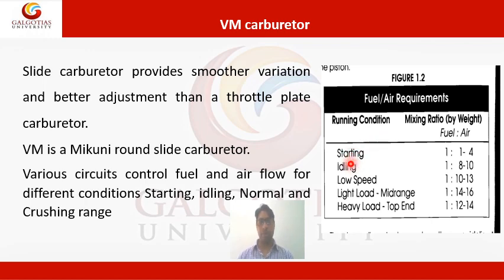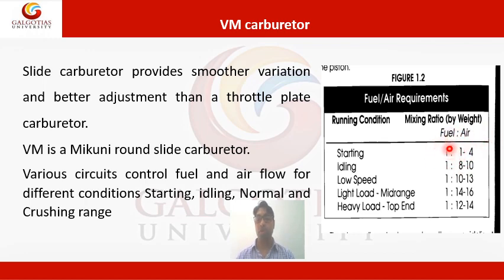If I explain again, in these five types of running condition, one is starting, then idling, next is low speed, then light load, and then heavy load. So we are using different mixing ratios by weight.